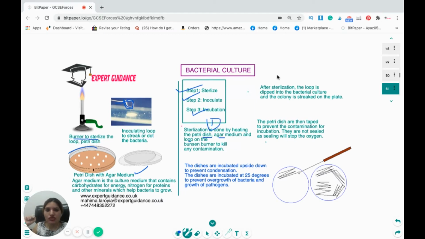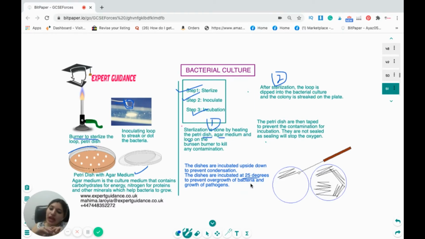After sterilization, the loop is dipped into the bacterial culture and the colony is streaked on the plate. So you can see we are doing some streaking on the plate. The petri dish is then taped to prevent contamination for incubation. They are not sealed, as sealing would stop the oxygen. Now we put the dishes on upside down to prevent any condensation, and we incubate it at 25 degrees.